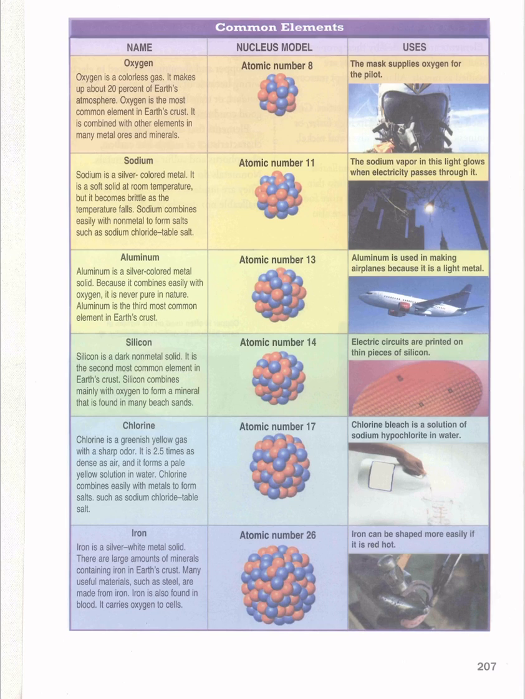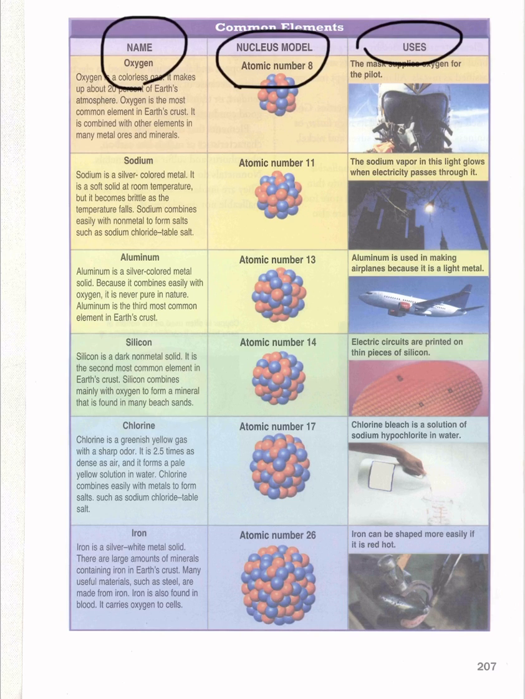Okay, we have common elements. First of all, we have oxygen. Here we have oxygen, the first element, and here we have the nucleus model, which shows the atomic number. Here we have the atomic number, and here we have uses.